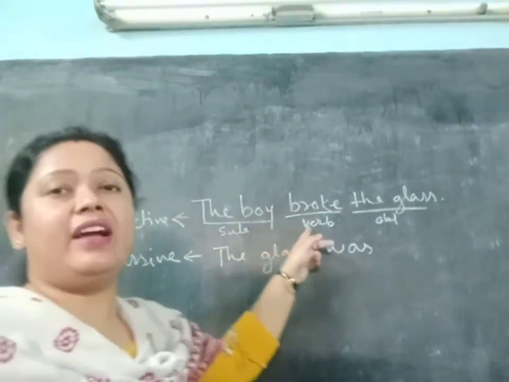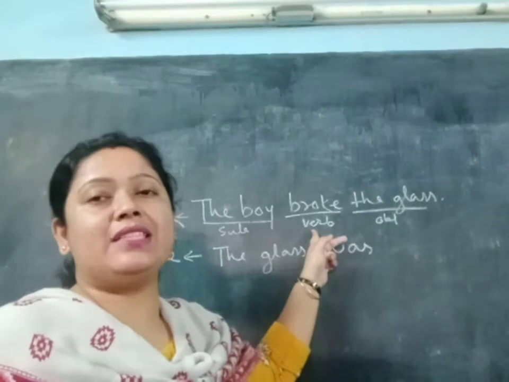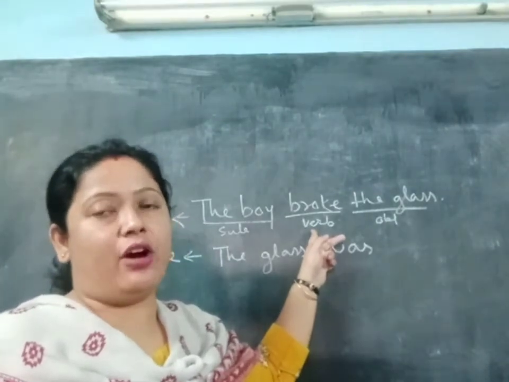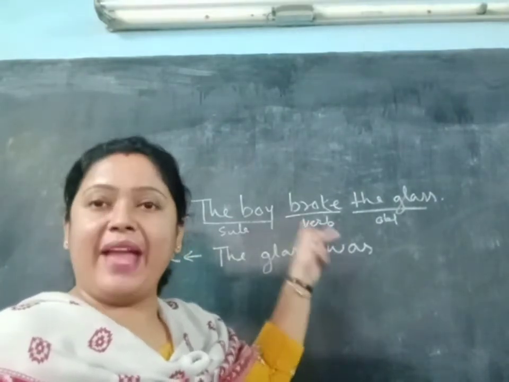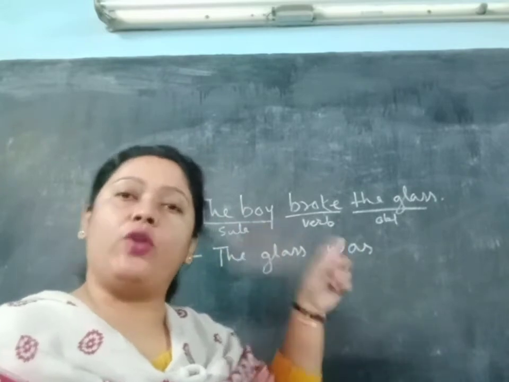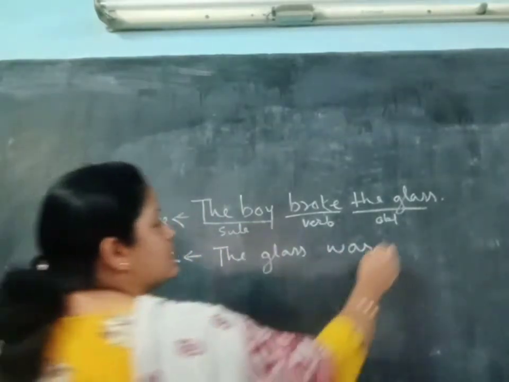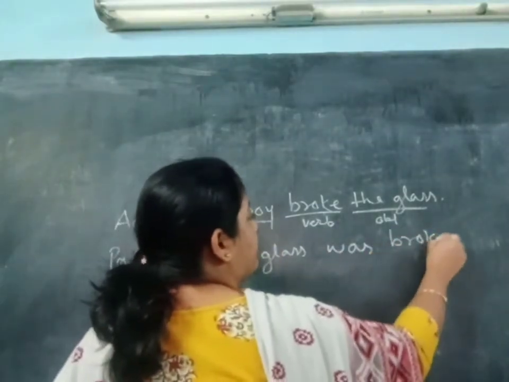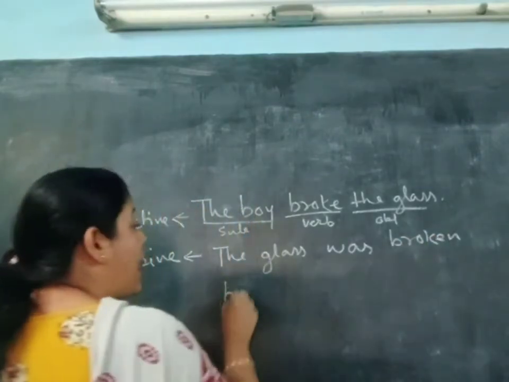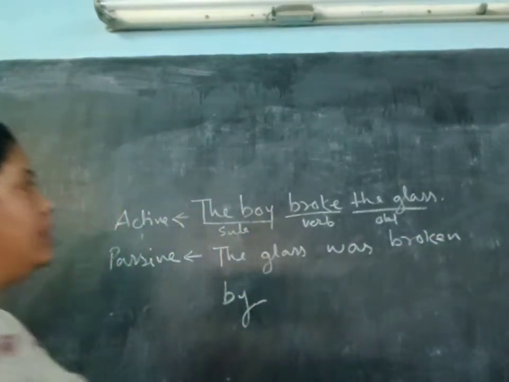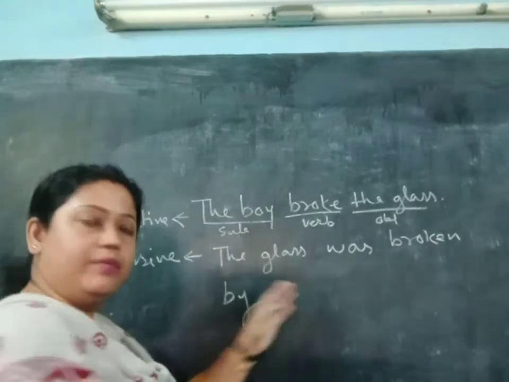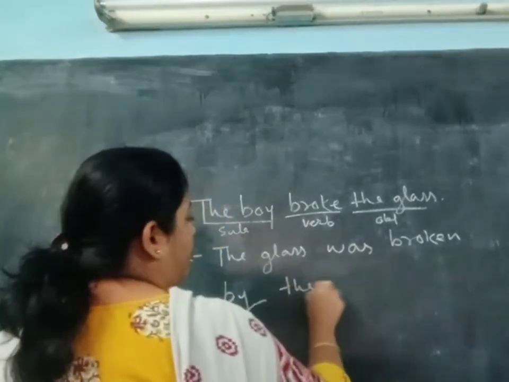What is the verb here? Broke. Broke means, actually, the main verb is break. Break, broke, and the third form is broken. So the glass was broken by whom? By the boy. The subject will become the object. So by the boy.